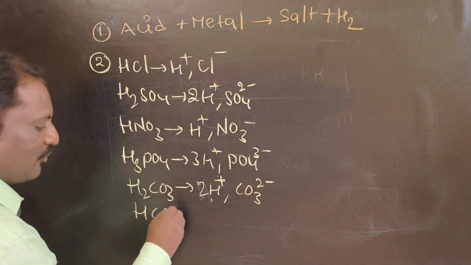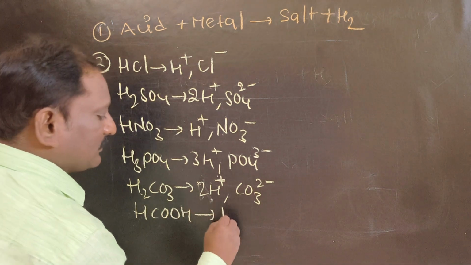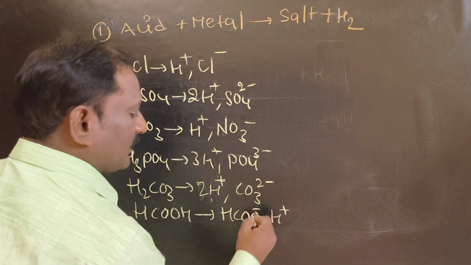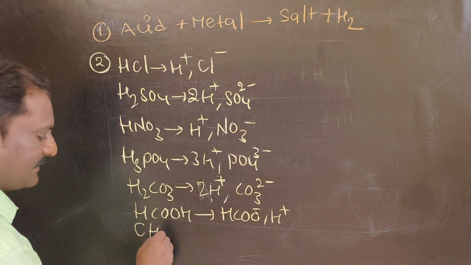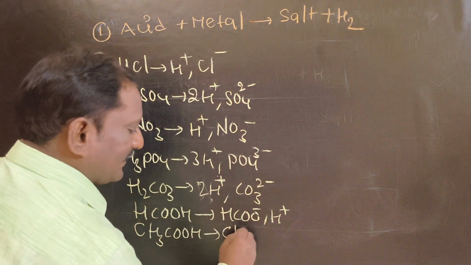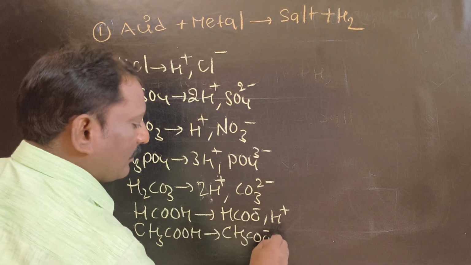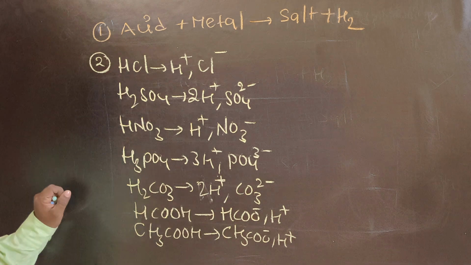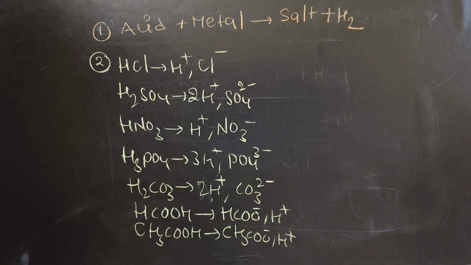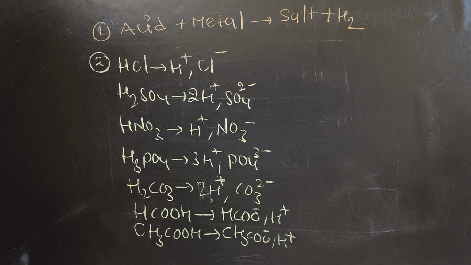Formic acid, HCOOH, gives HCOO minus formate ion along with hydrogen ion. Acetic acid produces the acetate ion and 1 H plus ion. These are the examples of acids and their ions.